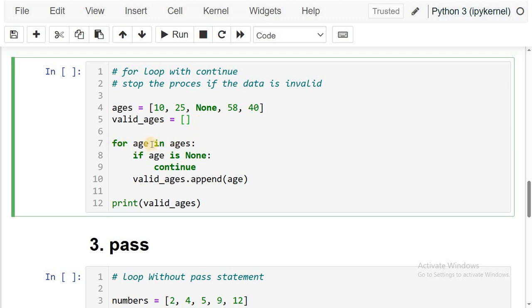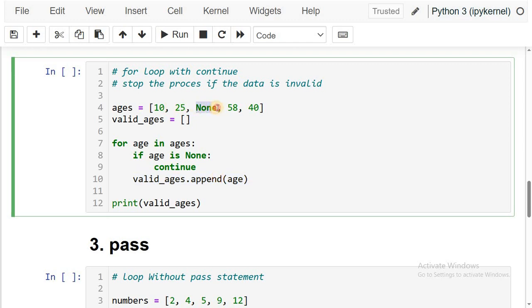Now using for loop, for age in ages, at each and every iteration one item will be stored in the variable age. If age is None, continue. The meaning of this statement is, if the age is None, where None is not a valid age, I want to implement continue. When you implement continue, the remaining statements of this particular iteration will be cancelled and it continues the execution of the remaining iterations, because if the item is None, no need to execute the remaining statements, no need to continue the process with invalid data. That's why we can go for the next item.